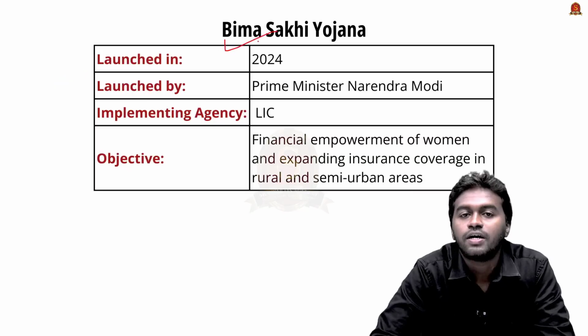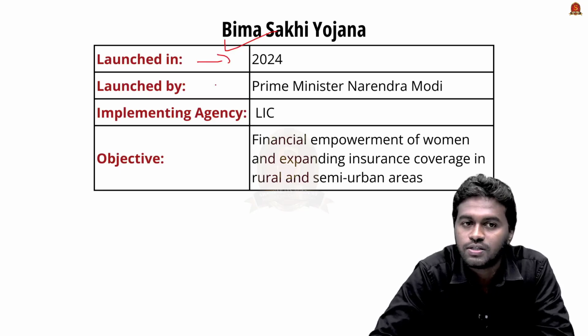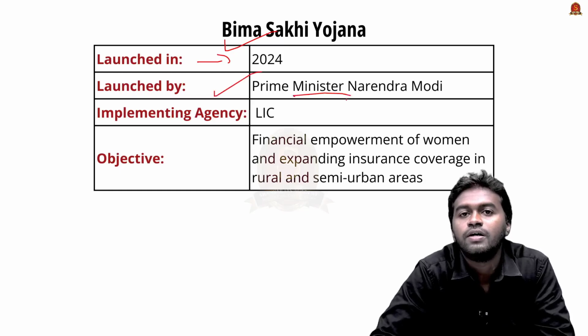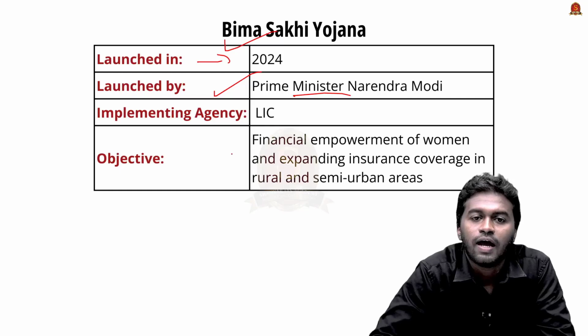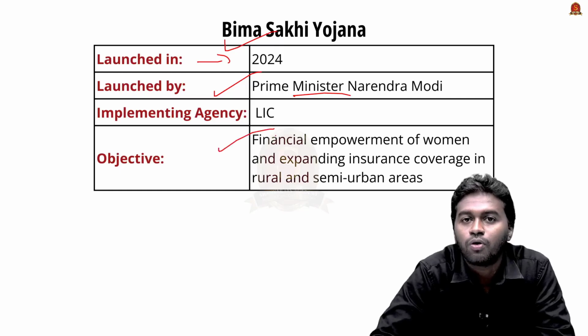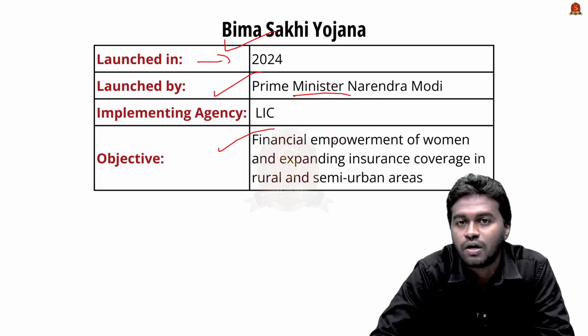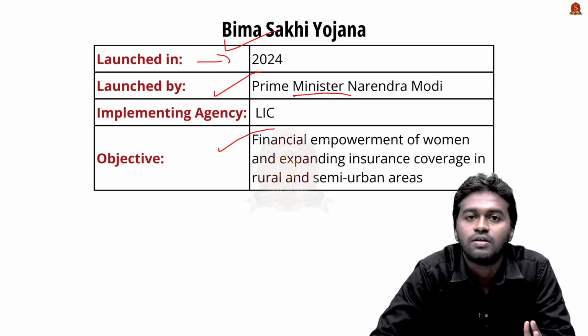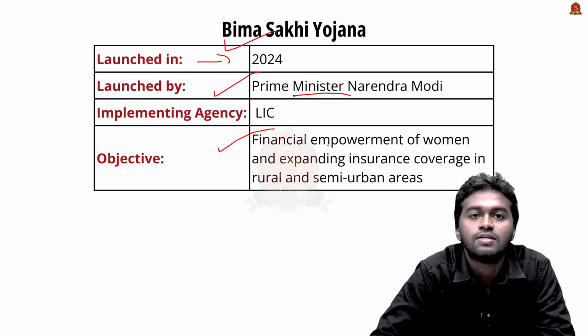So Bima Sakhi Yojana is a scheme introduced this year, launched and implemented by the Life Insurance Corporation of India, and inaugurated by Prime Minister Narendra Modi. The scheme is working towards two important objectives. First one is women empowerment, and second one is the expansion of insurance coverage in rural and semi-urban areas.